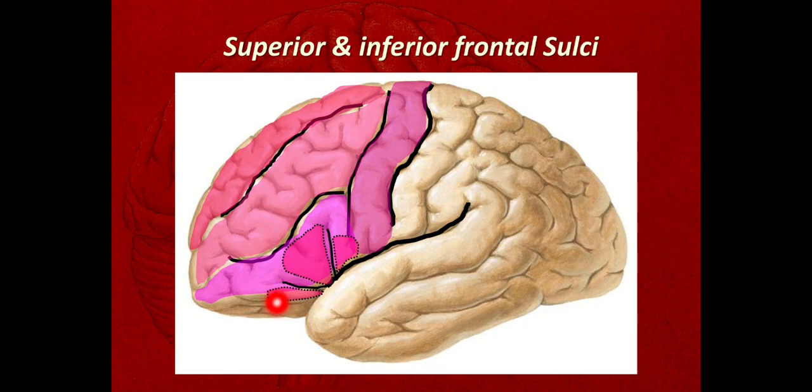The pars orbitalis is near the orbital surface. The pars triangularis is triangular in shape, and this is the pars opercularis. The word opercularis means lid. This opercularis is hiding the insular cortex. That's why its name is opercularis.